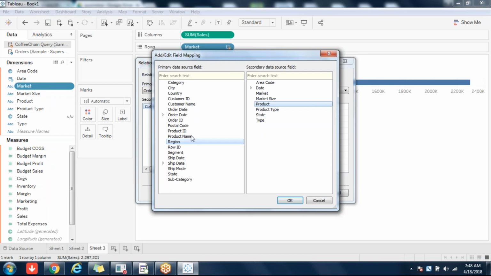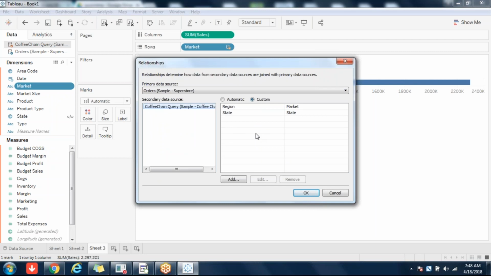So here region is there and here product is there. I can click on product, I can click on state, I can click on anything, which will be a totally wrong way of blending. So you yourself have to do it correctly. Nobody can correct that. As long as the data type matches, it will take any field. It will not look at the data. That is one big problem with blending, so you have to be careful. You have to select those fields which have the same data, that is central, east, south, west.